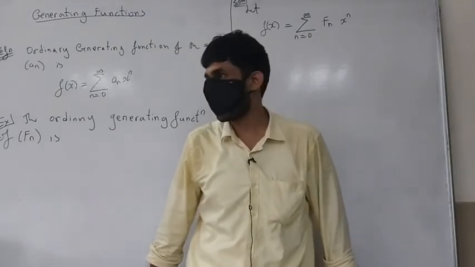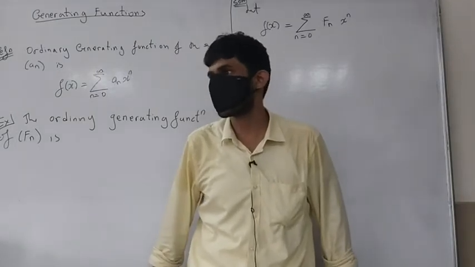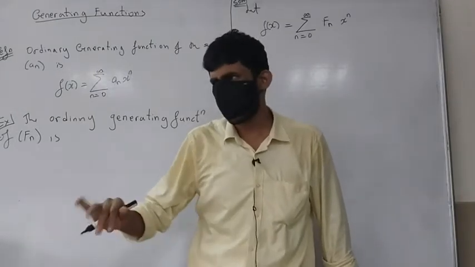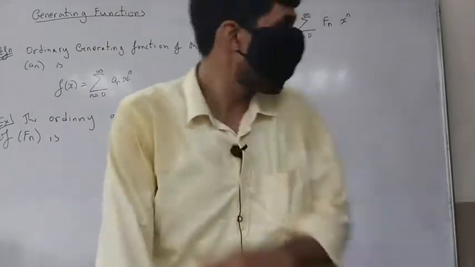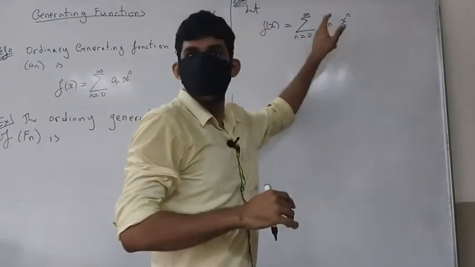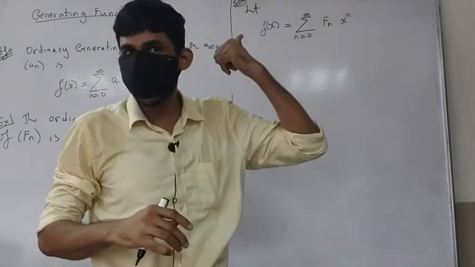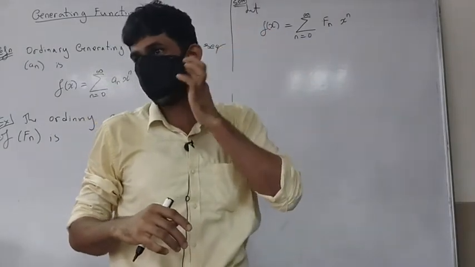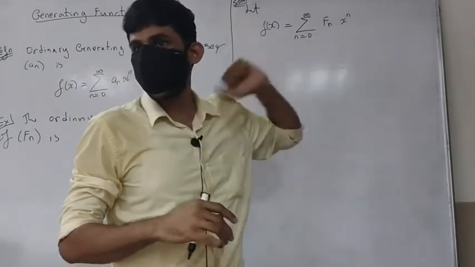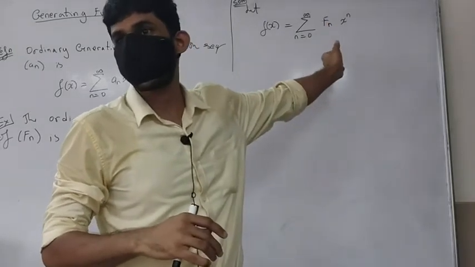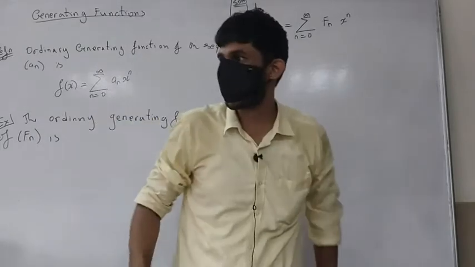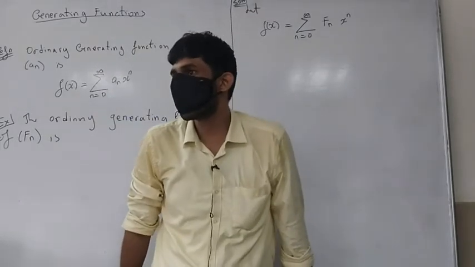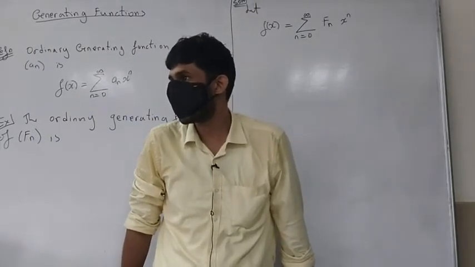Fn upon Fn plus 1, that is a convergent sequence. Fn plus 1 upon Fn, Fn upon Fn plus 1, these are both convergent sequences. If one converges, the other one will also converge. They're just reciprocals of each other. So you would need that. Knowing that that converges, you can easily tell what is this thing, because what would be the radius of convergence of this power series by the ratio test? If you know that the ratio converges, what would it be?